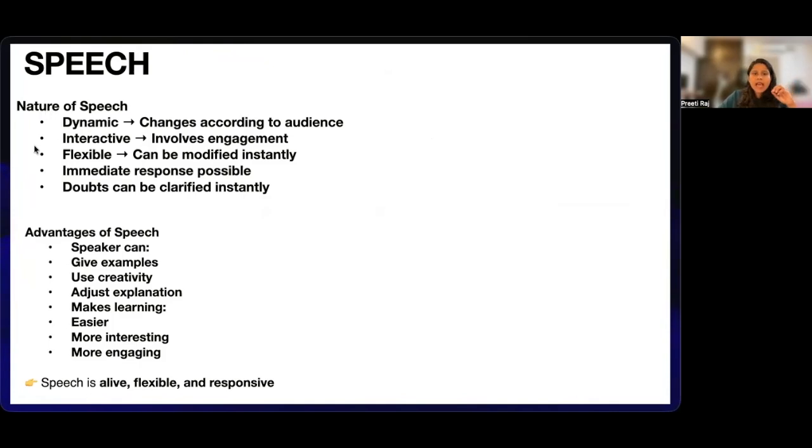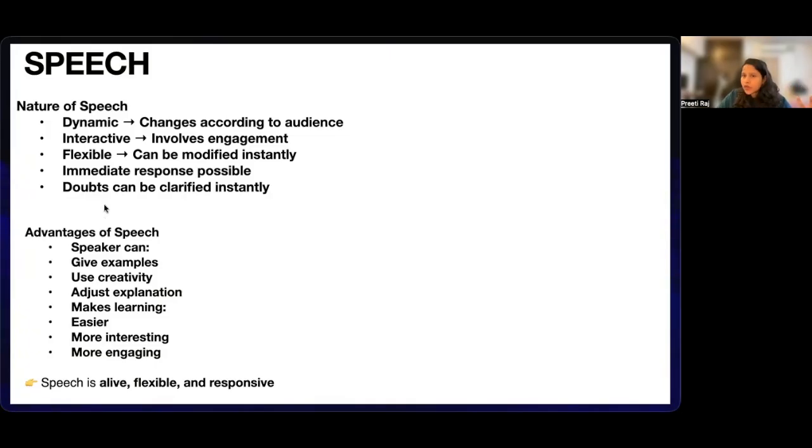This debate has continued for centuries, and even today people still discuss whether classroom teaching is better or whether reading written materials alone is enough for you. Talking about his views on speech, he says that speech is superior. Why? Because speech is more dynamic, more alive, more interactive, flexible, and adaptable. You can adapt by seeing your audience in front of you, and you can change your speech, your speed according to that. And in spoken communication, the speaker can explain ideas differently.